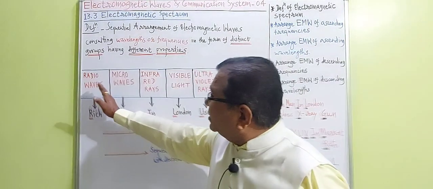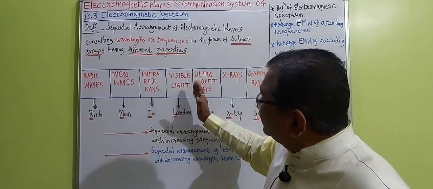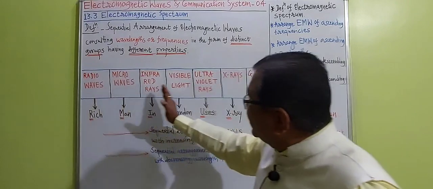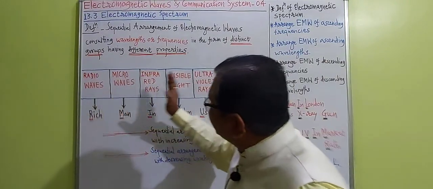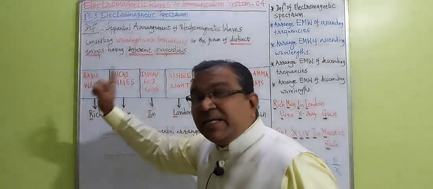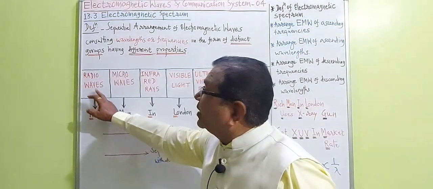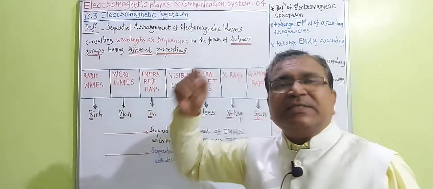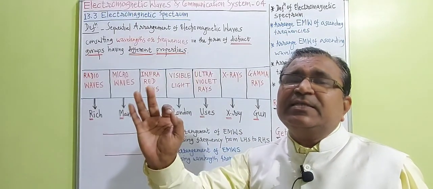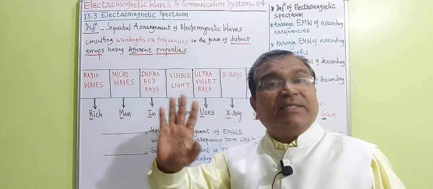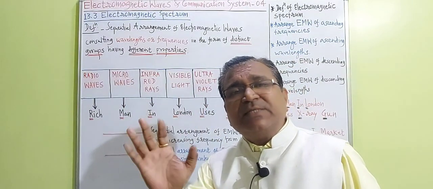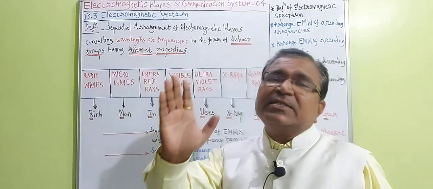We have arranged all electromagnetic waves systematically and sequentially with increasing frequency from LHS to RHS. That means the frequency of radio waves is smaller. It clearly indicates that the wavelength of radio waves is maximum of all. Those with the least frequency have the maximum wavelength. Remember well, dear students, those with the least frequency have the maximum wavelength.